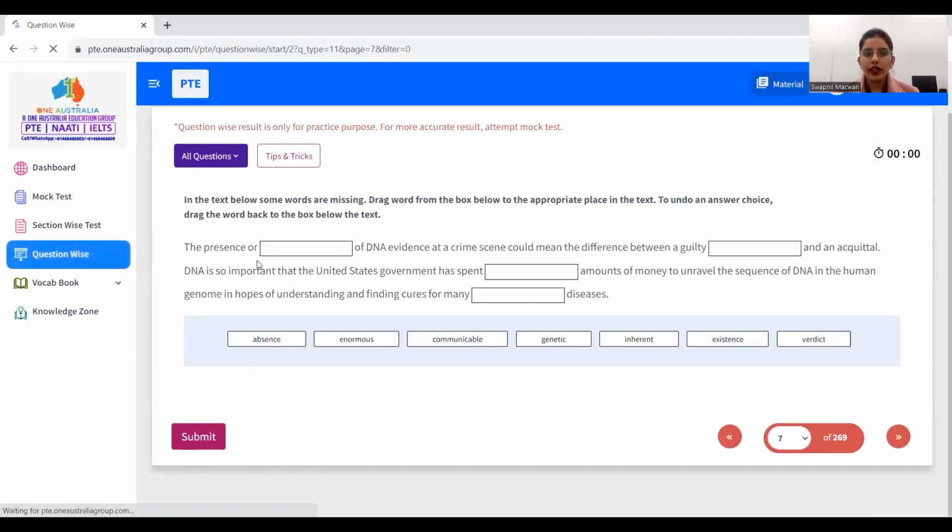The presence or ___ of DNA. So we know that "or" is used to connect two different words, or we can say two opposite words. So we know that presence or absence of DNA. So here, absence of DNA at a crime scene could mean the difference between a guilty ___ and an acquittal. Now they are talking about punishments, because of the presence or absence of DNA at a crime scene. So it's a collocation: guilty verdict.